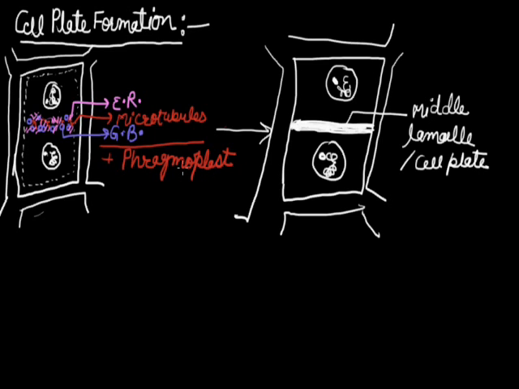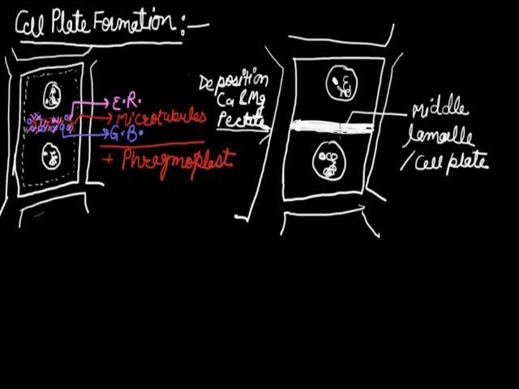At the last, calcium and magnesium are going to deposit, and because of the deposition of calcium and magnesium pectate, this network is going to form a wall-like structure, now called the middle lamella or cell plate or middle plate.